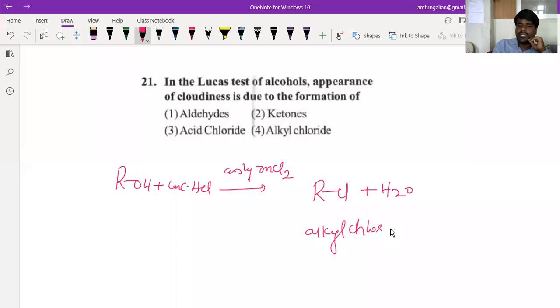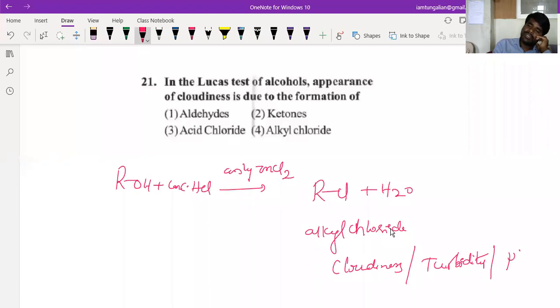The alkyl chloride formed gives the cloudiness, or precipitate. So the product of Lucas reagent is alkyl chloride.